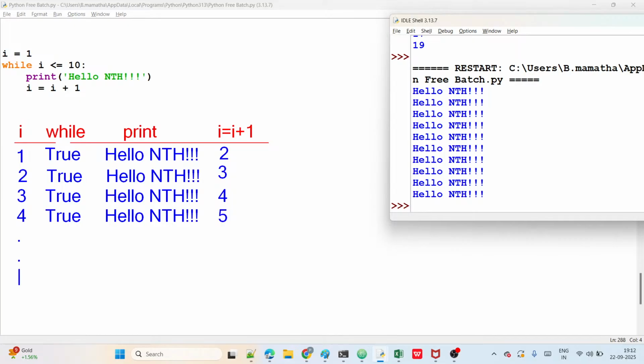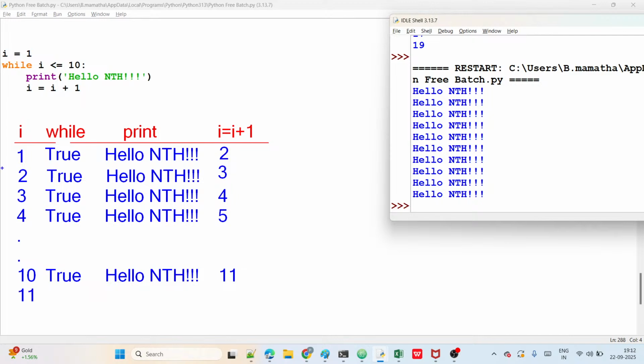And now let's imagine I became 10. Condition true or false? The condition is true, because 10 is less than or equal to 10. True, right? At that time, what is displayed? Hello NTH is displayed. And then I becomes what? 10 plus 1 is 11. The next loop starts with 11.